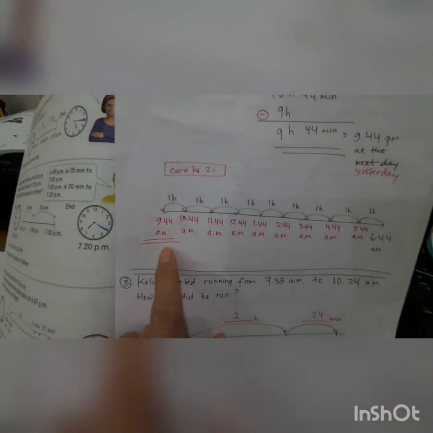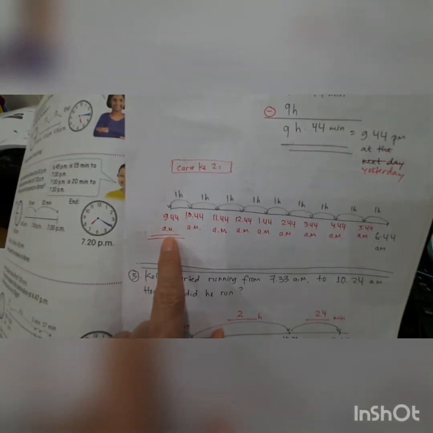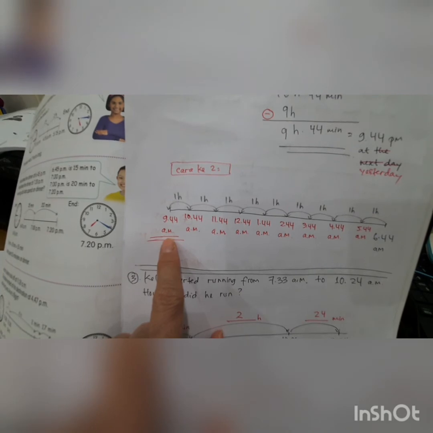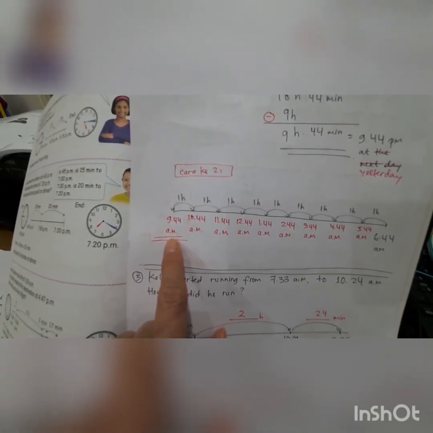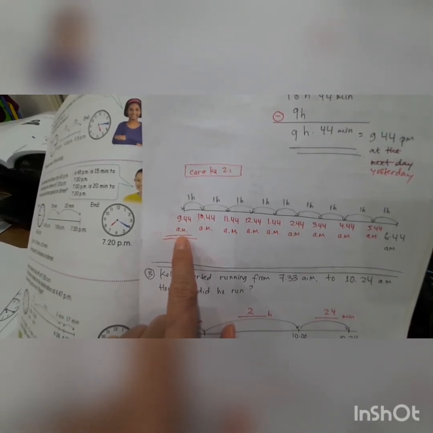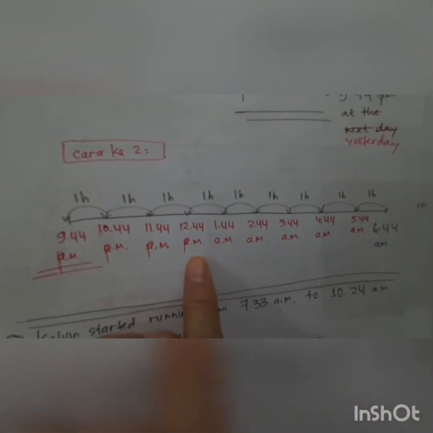Okay, so this one, yeah, this one the time. Yeah, the answer is 9:44 a.m. It means 44 minutes past 9. This one is PM actually, at night. Yeah. So we just this.